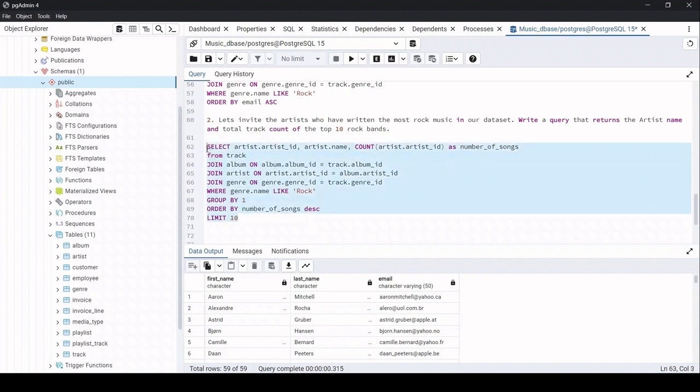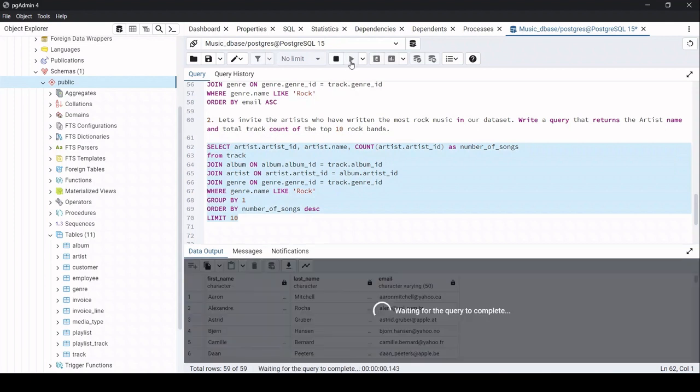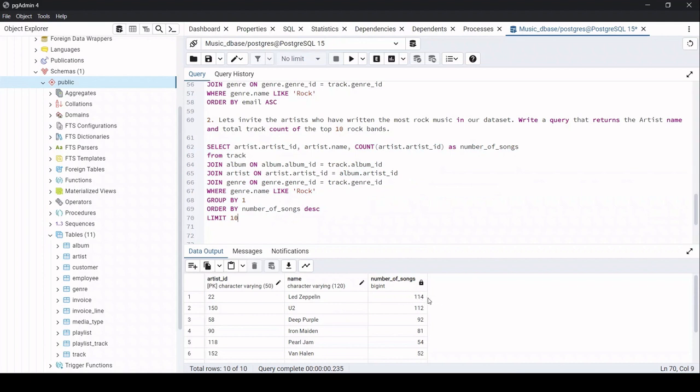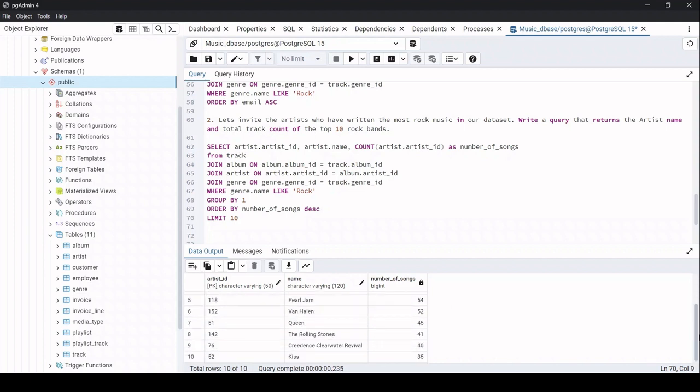Now let's just select this and run. We can see, right? The artist ID with number 22 with the name Led Zeppelin has 114 songs, okay? So we have the highest over here, the top 10 we can see over here. All these are the top 10 artists. It starts from Led and it ends with Kiss, okay?